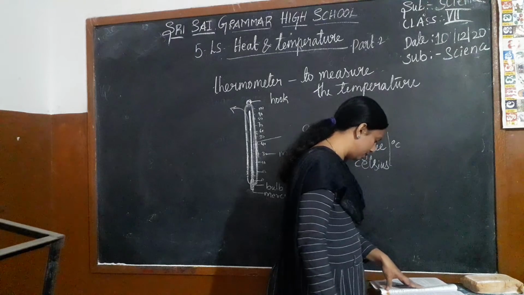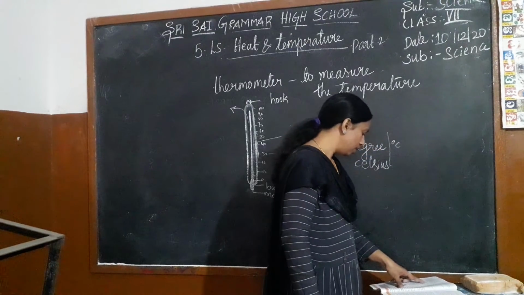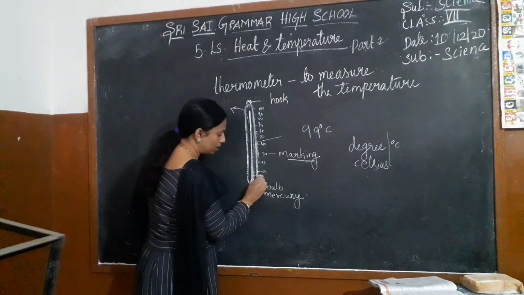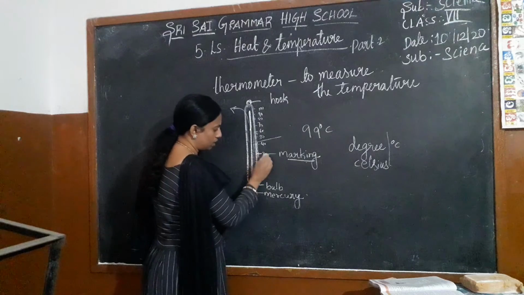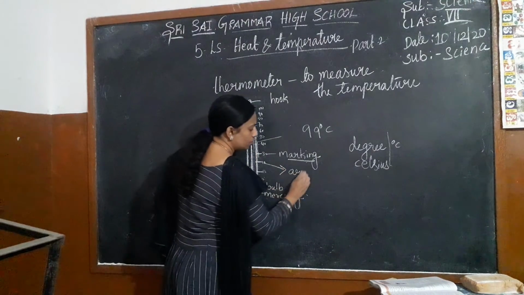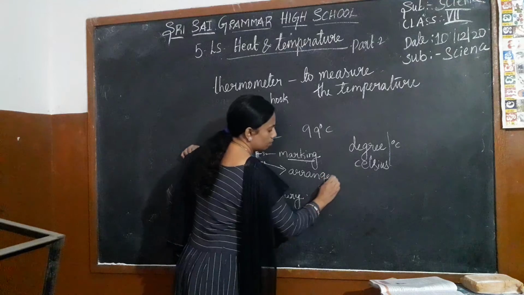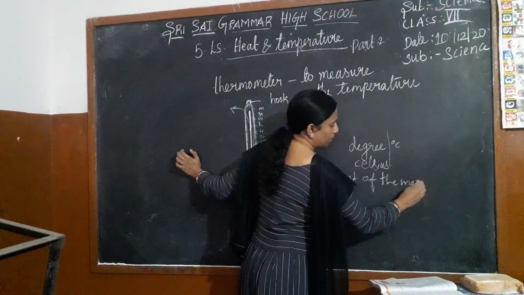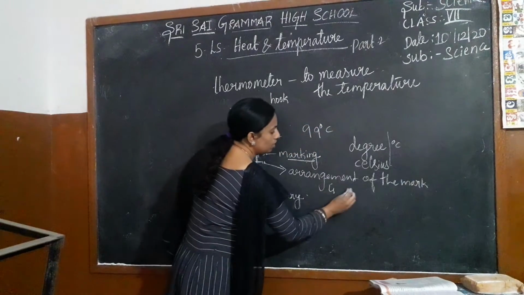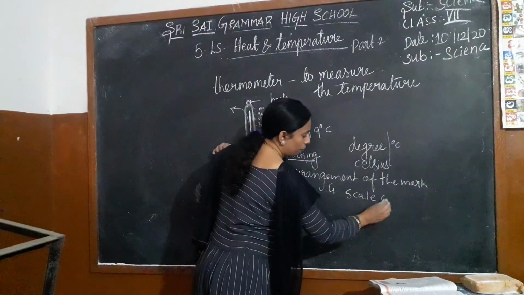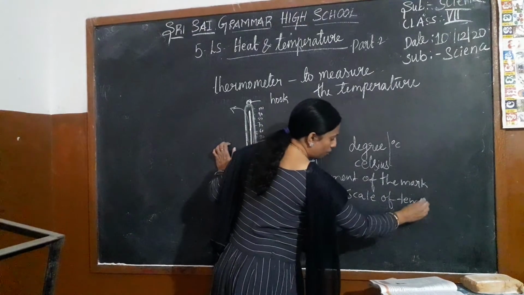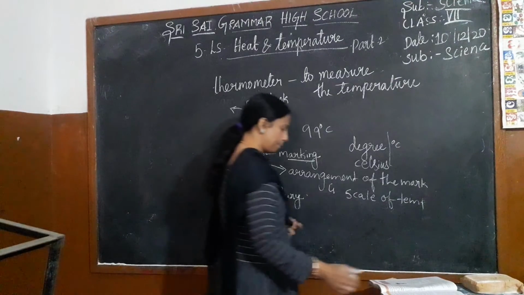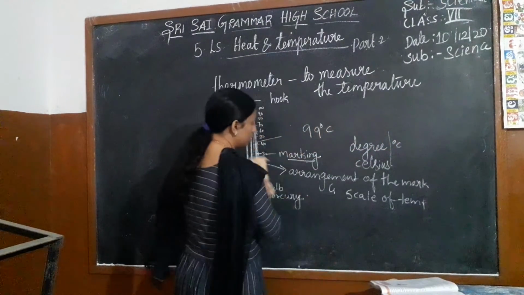The arrangement of the marks. Have you seen this? 0, 10, 20, 30. This arrangement of the marks is called the scale of temperature. All thermometers are based on this.